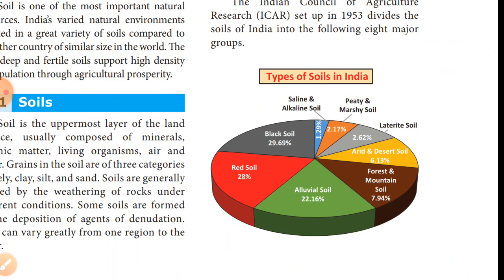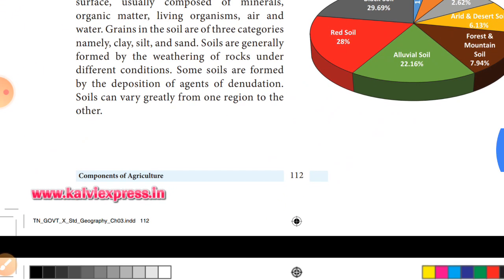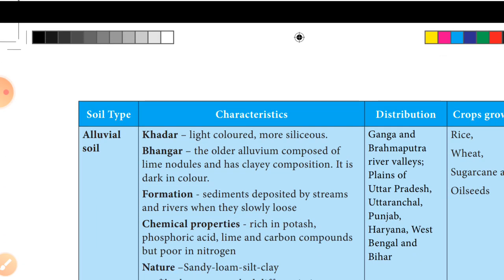Saline soil and alkaline soil, 1.29%; the peaty and marshy soil, 2.17%; laterite soil, 2.62%; arid and desert soil, 6.13%; forest and mountain soil, 7.94%; alluvial soil, 22.16%; red soil, 28%; black soil, 29.69%.